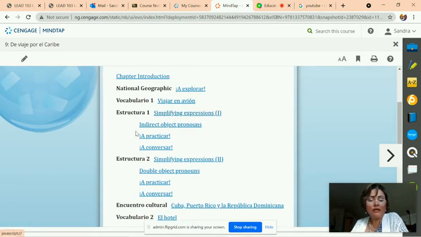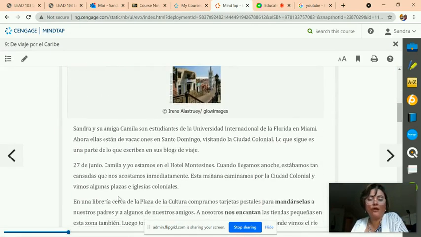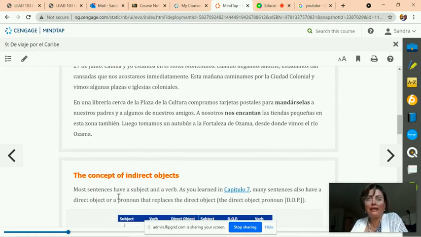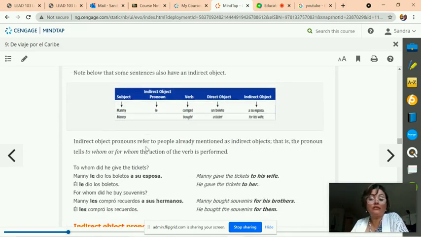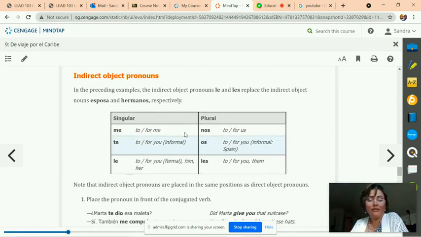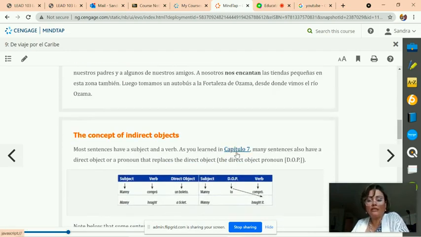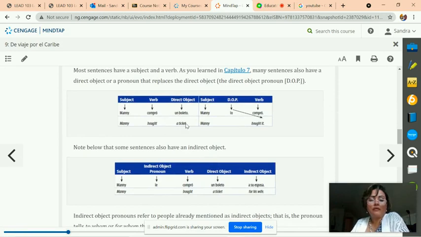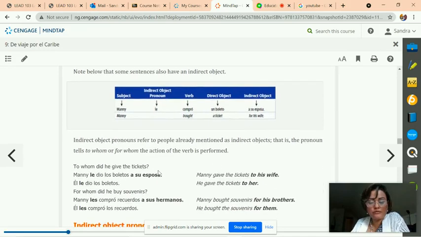Entonces, looking at the indirect object pronouns, you actually learned this back in Spanish 1 when you say me gusta, te gusta, le gusta. The indirect object pronouns are me, te, le, nos, os, les, and you use them to say me gusta. But you also use them when you learn in capítulo 7. You said le compró or me compró. Manny le compró un boleto a su esposa. Okay, indirect object pronouns.